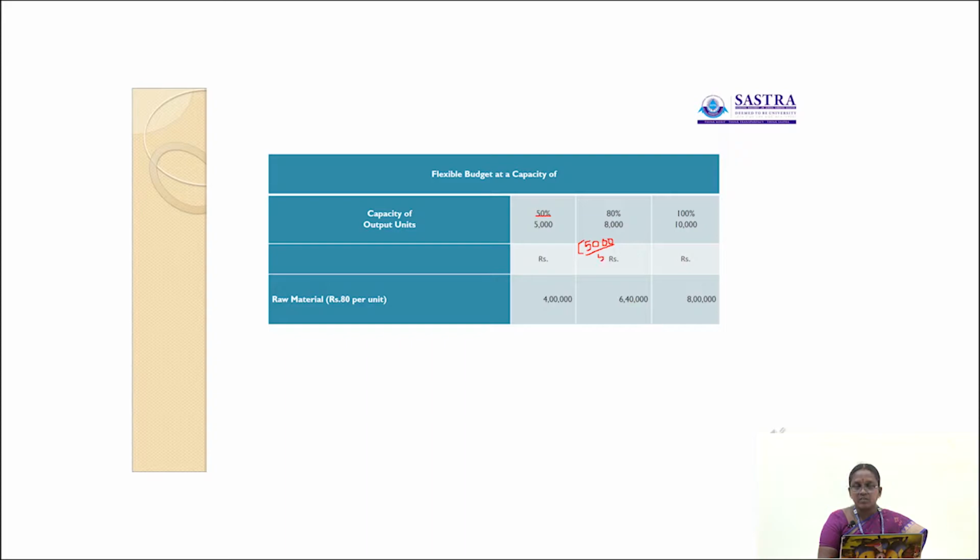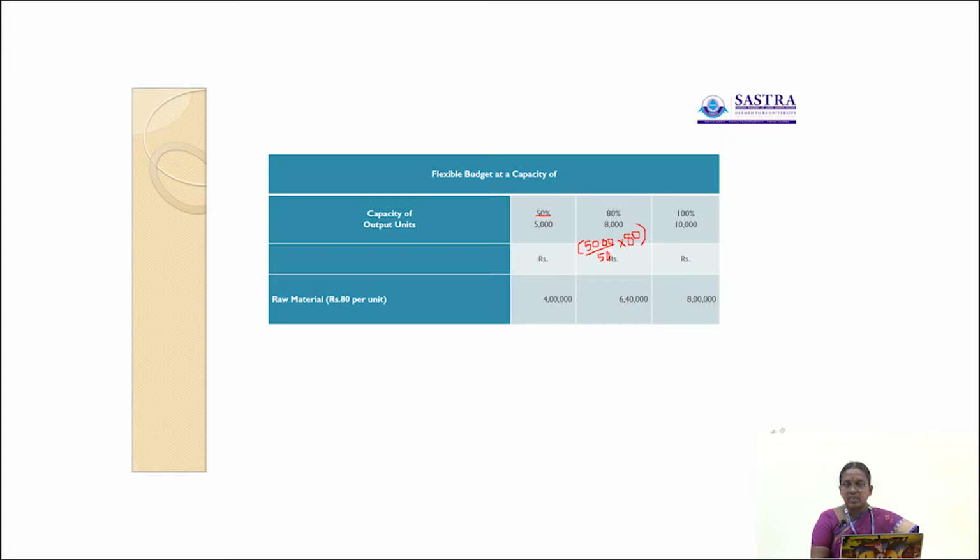What is the output at 80% of capacity level? 5000 divided by 50 into 80 is 8000 units.